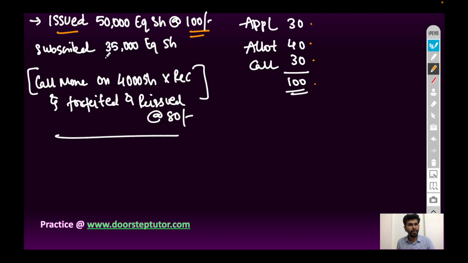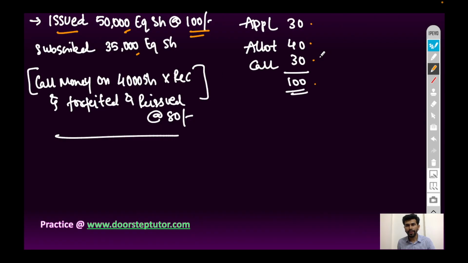Public has subscribed 35,000 equity shares. Company has issued 50,000 equity shares, but general public has offered for 35,000 only. So, application, allotment, and call money will be recorded for 35,000 equity shares only. This is the case of under subscription. And call money on 4,000 shares is not received.